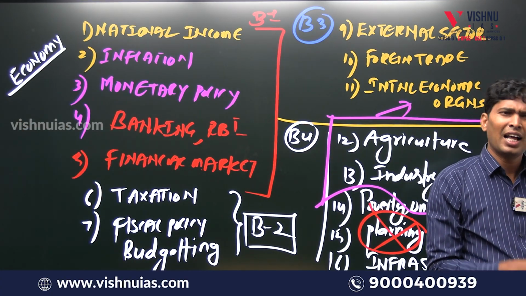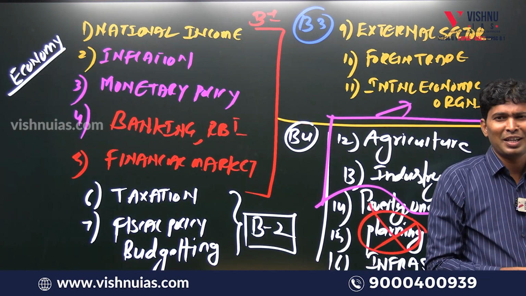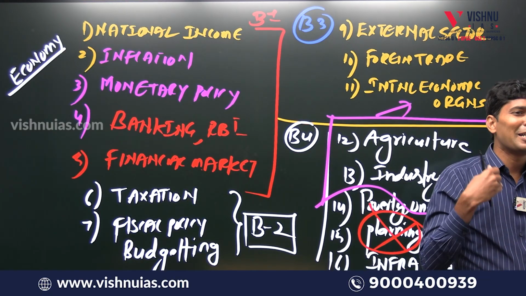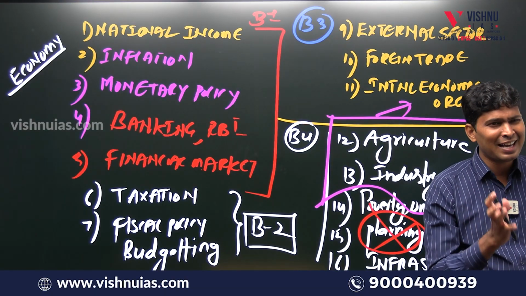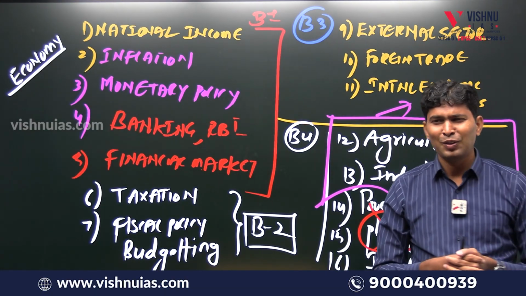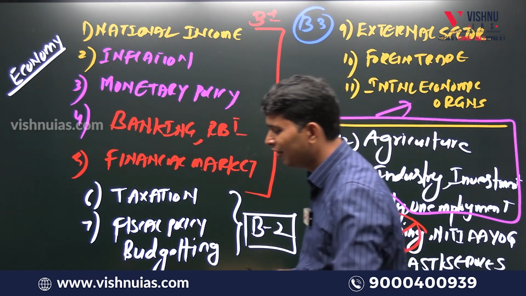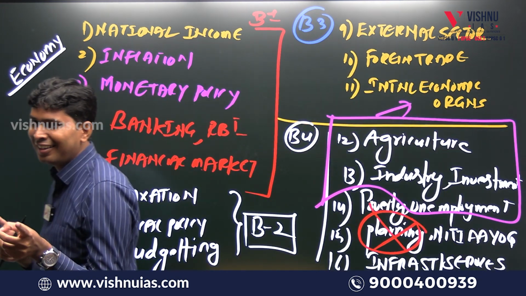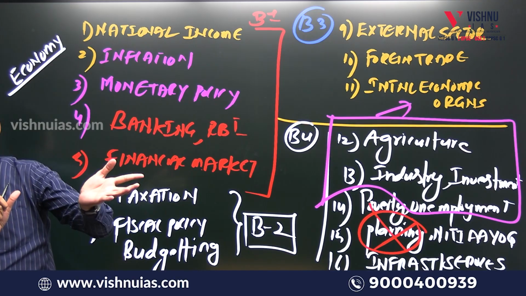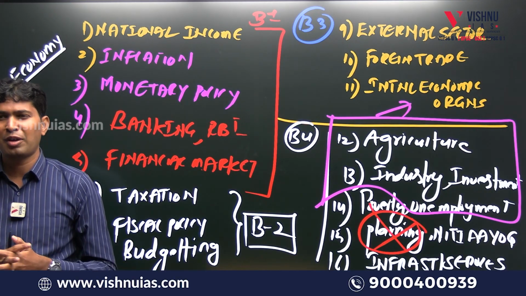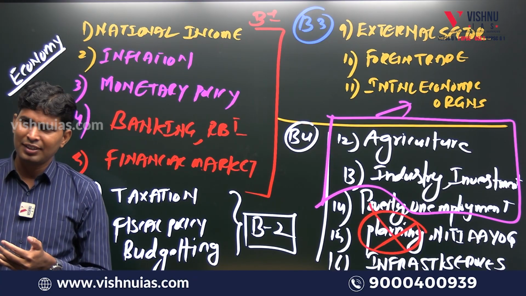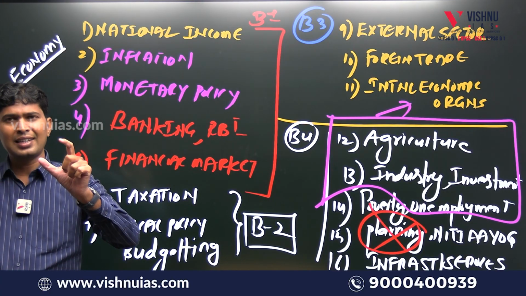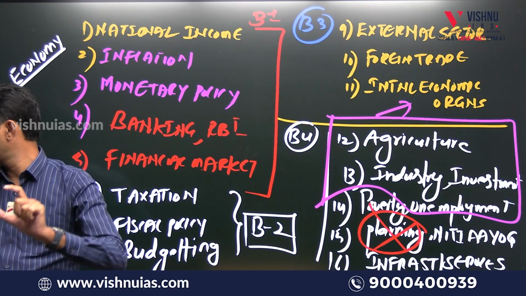No specific formula. Concept is there. Formulas are not there. They're not able to explain the concept. That's why they're using the word formula. That is not a formula, that is a concept. If you understand the concept, no need to memorize the formula. Where will the formula come? When you don't know the reason or the scientific logic behind it, then they'll blindly defend the formula. Formula is not there like in mathematics. It is a concept. You need to understand the concept correctly, and its comparison with other concepts.